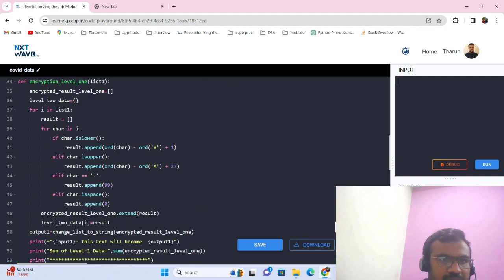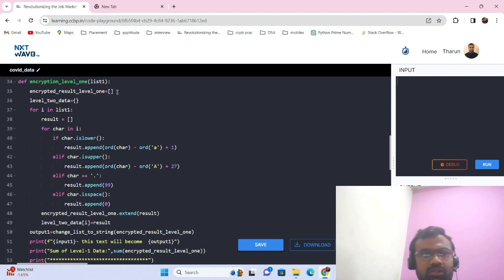level 1 of encryption with the argument list 1, the output which we got here, has been sent. Now the final result list, I mean the encryption level final result, will be taken as an empty list. Here the string which has been converted into numbers has been appended into this list for displaying in the final output.